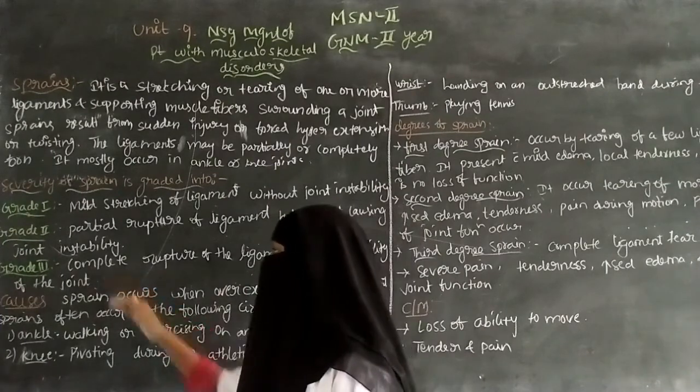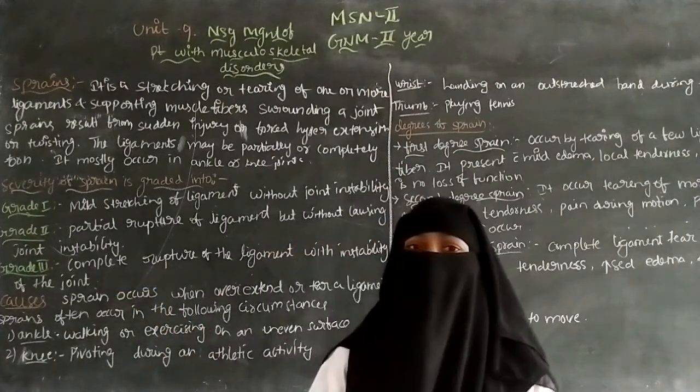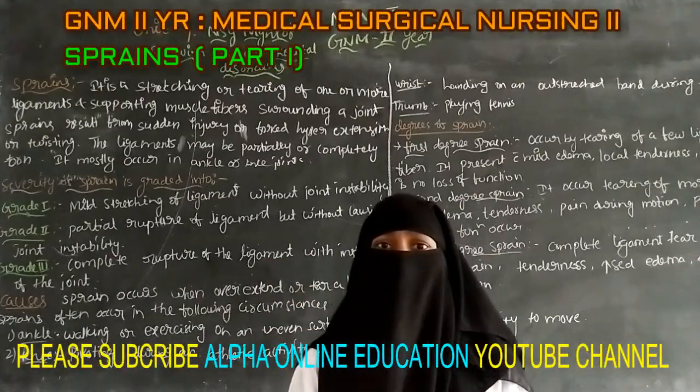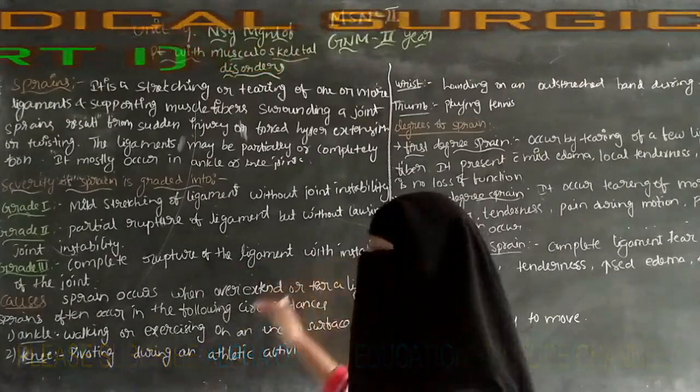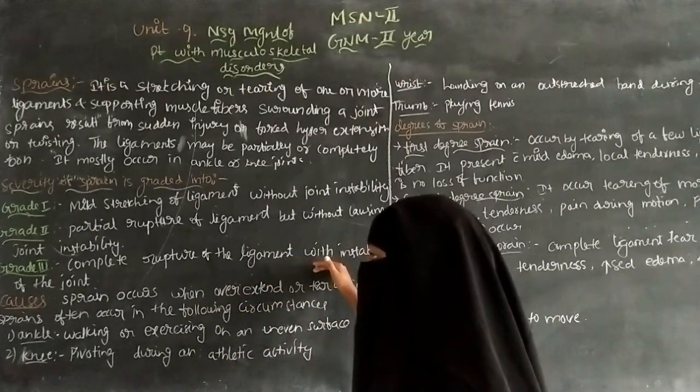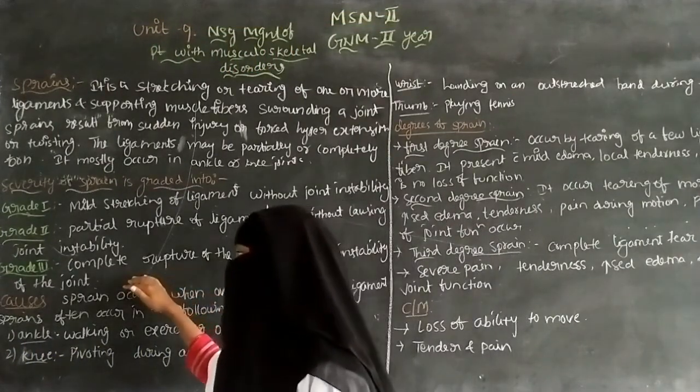And the next one is grade 3, where there is a complete rupture of the ligament. Because of this complete rupture, there is no movement of the joint. So it mostly affects the joint movement. So that is about grade 3.